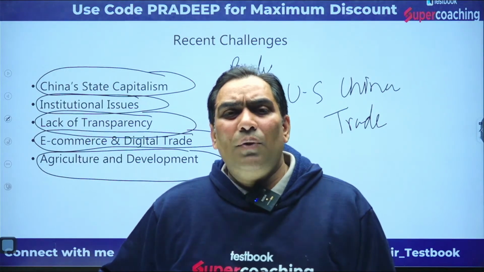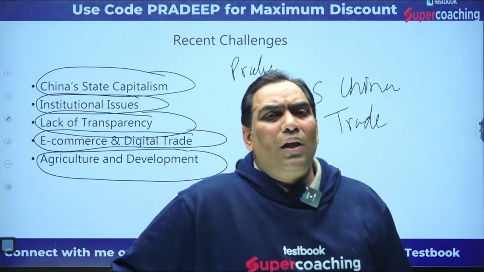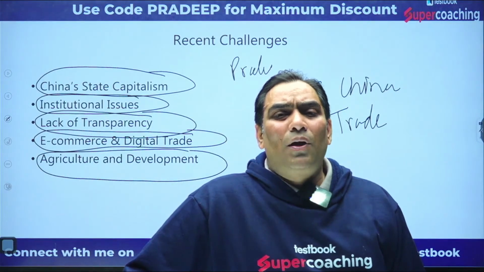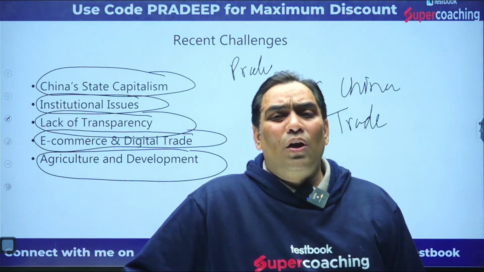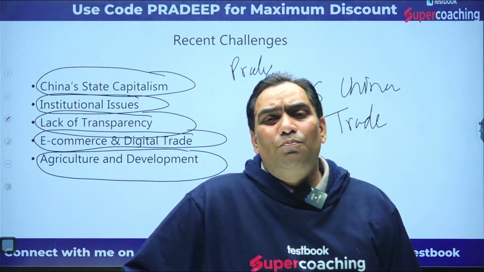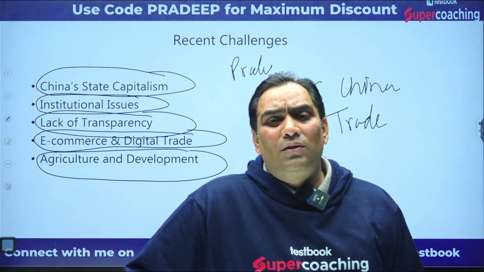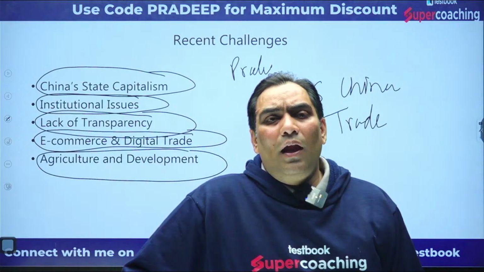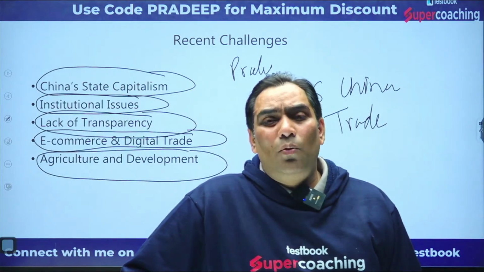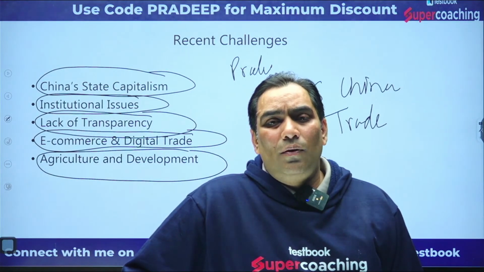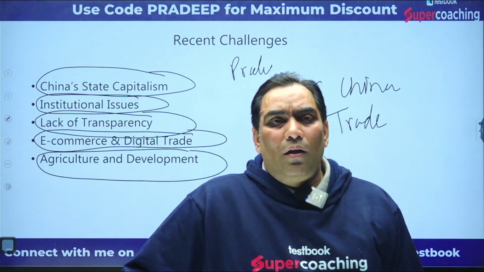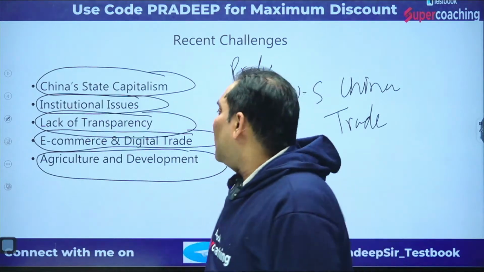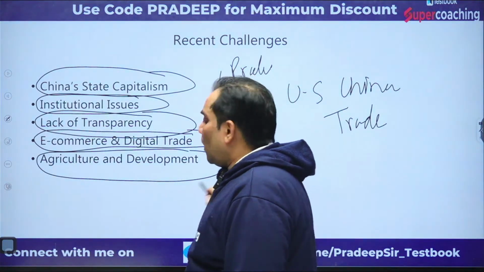There are issues for developed countries in regard to food security, and food security is very important for developing countries, and that violates the provisions of the WTO. So these are the challenges before the WTO.